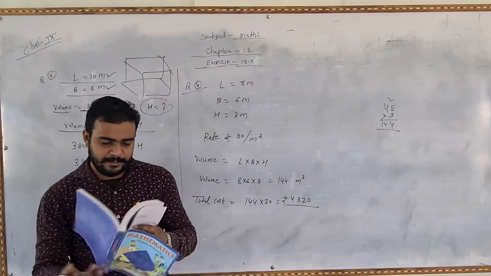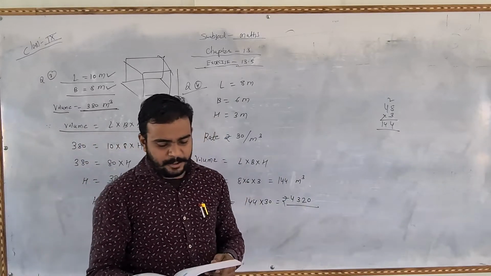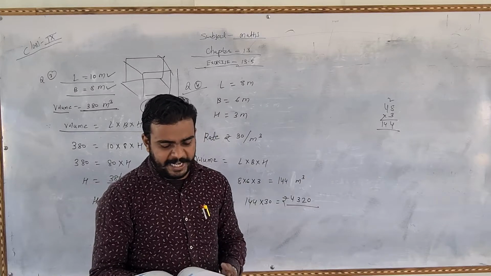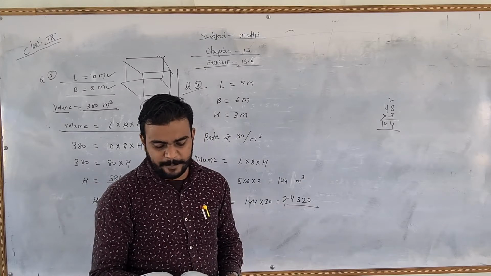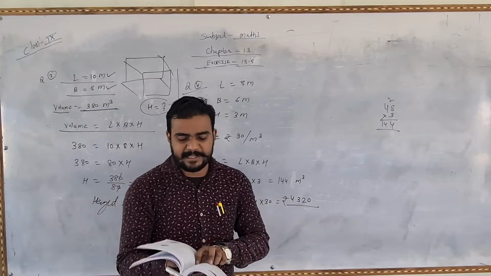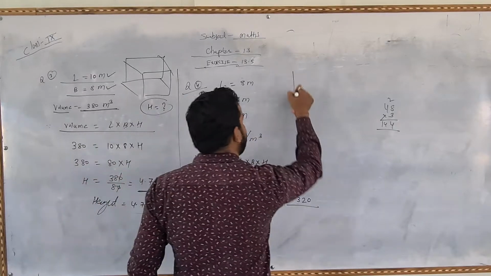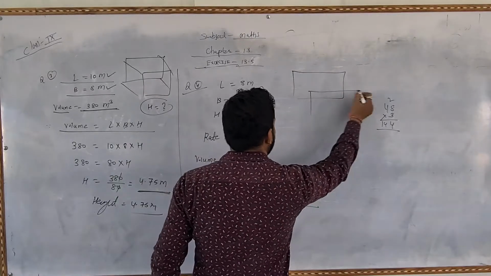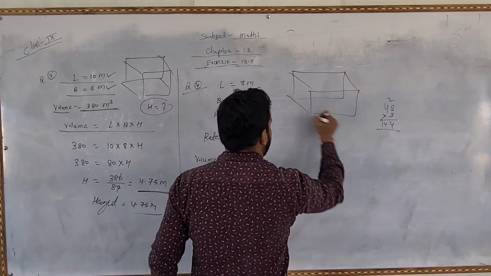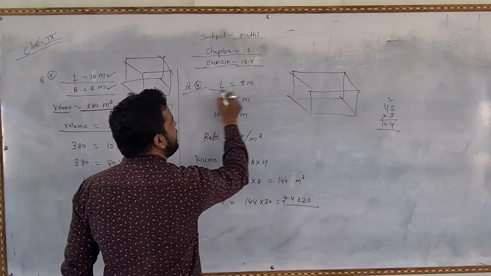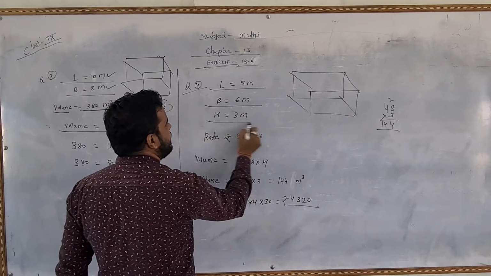Next is the fourth one. Again the same type of question. Find the cost of digging a cuboidal pit 8 meter long, 6 meter broad, and 3 meter deep at the rate of rupees 30 per meter cube. It means we have to dig a cuboidal pit. Cuboidal shape का pit अपने को बनाना है, and the length is given 8 meter, the breadth 6 meter, and the height is 3 meter.